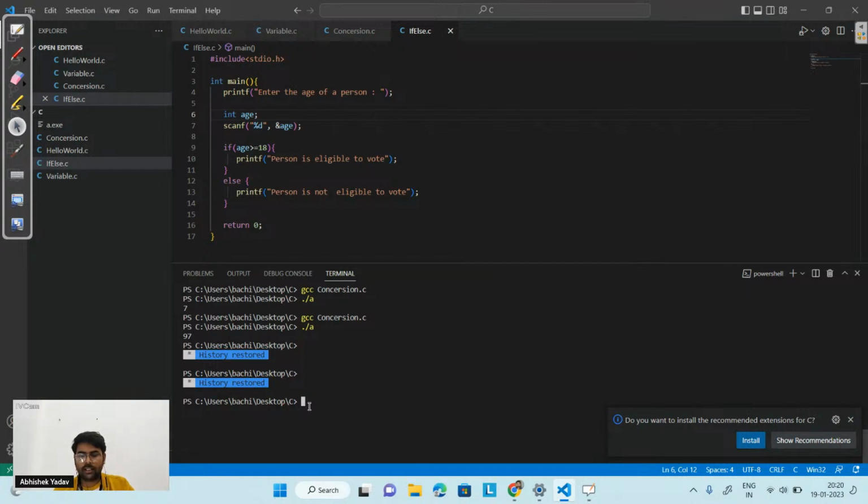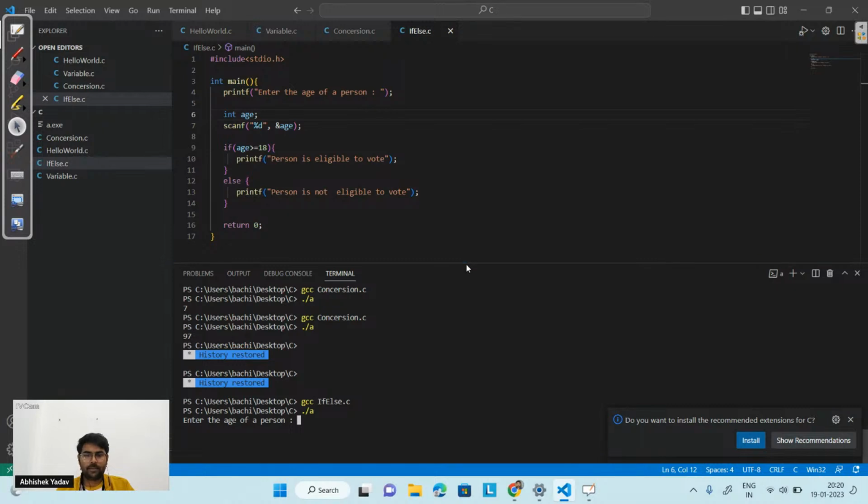In order to run the program, I first need to compile the program. So gcc, and after that the name of the file. The name of the file is ifelse.c, and I have compiled the code. Now I have to run the code. In order to run the code, I have to write ./a.out, and I am done with this part.